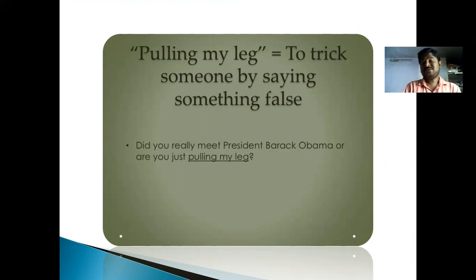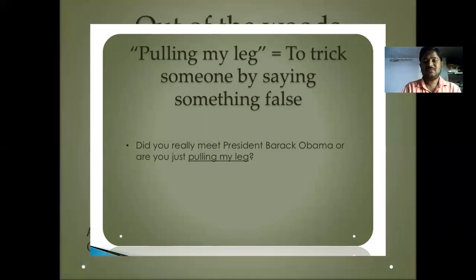Did you really meet President Barack Obama? Are you just pulling my leg? That means if you really met President Barack Obama, it's okay. Otherwise, you are playing a trick on me about meeting Barack Obama. This is the meaning we have taken.